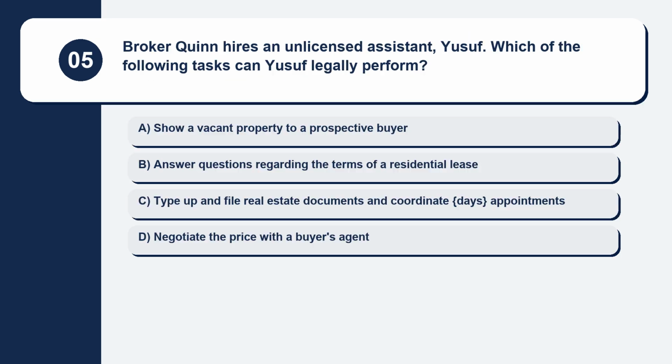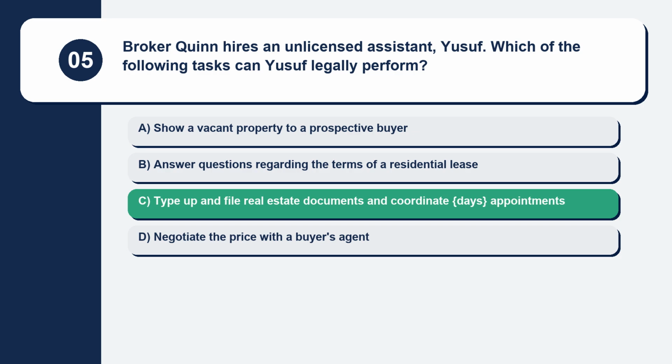Question 5. Broker Quinn hires an unlicensed assistant, Yusuf. Which of the following tasks can Yusuf legally perform? Here are your options. Option A, show a vacant property to a prospective buyer. Option B, answer questions regarding the terms of a residential lease. Option C, type up and file real estate documents and coordinate day's appointments. Option D, negotiate the price with a buyer's agent. The correct answer is option C, type up and file real estate documents and coordinate day's appointments.